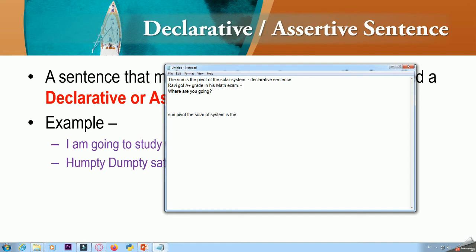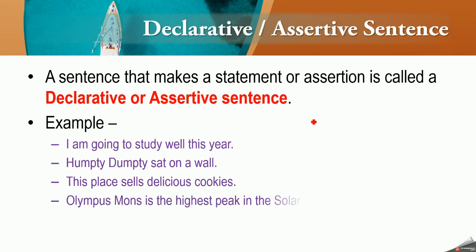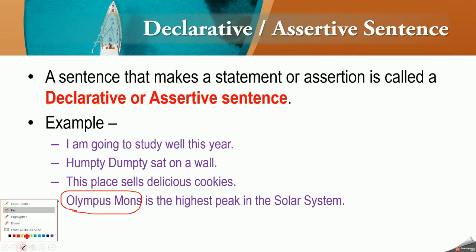Ravi got A plus in his maths exam. Again, this is a declarative or assertive sentence. And where are you going? We are going to see what kind of a sentence this is. So these are some examples of a declarative or assertive sentence. Olympus Mons is the highest peak in the solar system, and you should know that Olympus Mons, this particular peak, exists in the planet Mars.